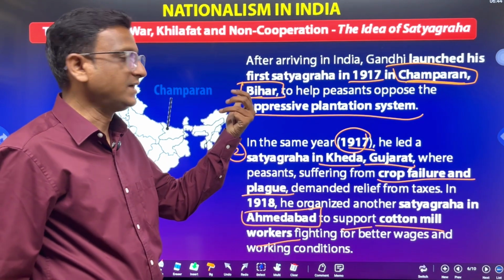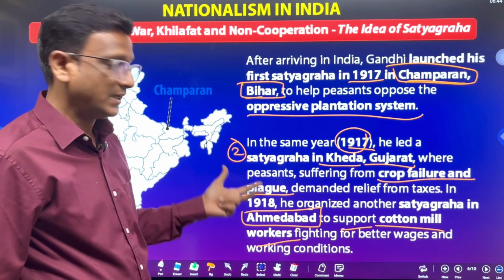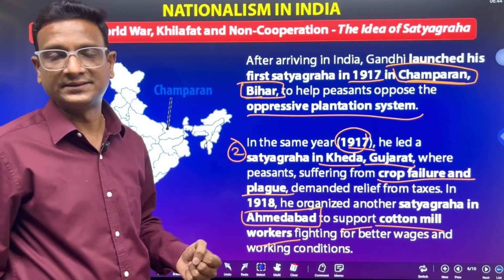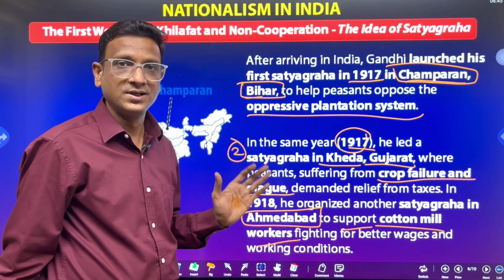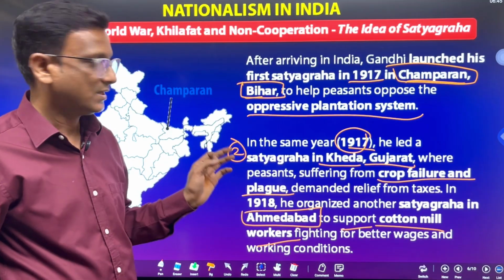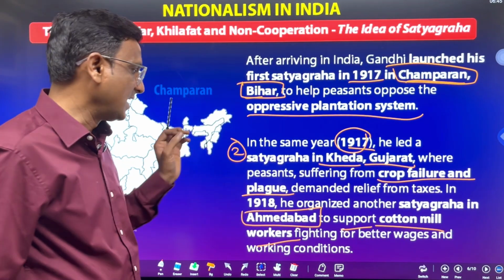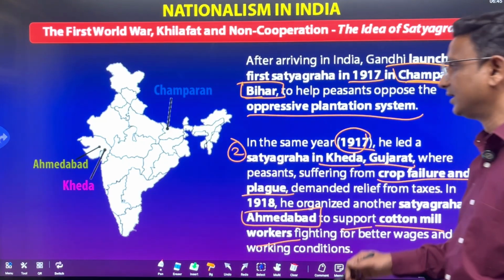First one is plantation workers. Second one is peasants. And third one is cotton mill workers. Right, children? So these three things are very important. And please remember, the first Satyagraha, Champaran, Bihar. Second one is Kheda, Gujarat. And third one is Ahmedabad, Gujarat, for the cotton mill workers.